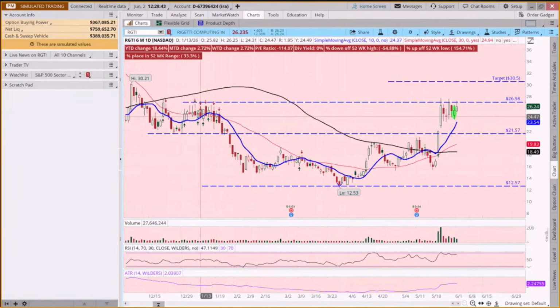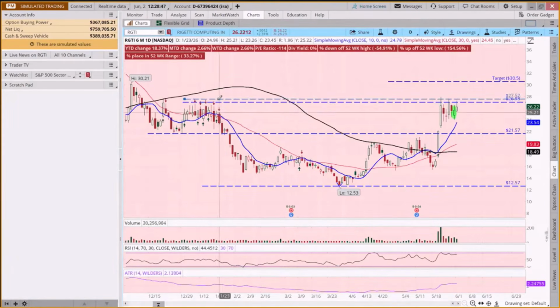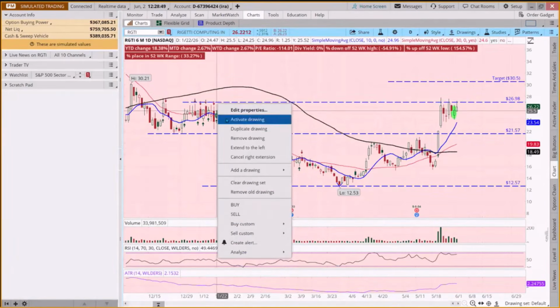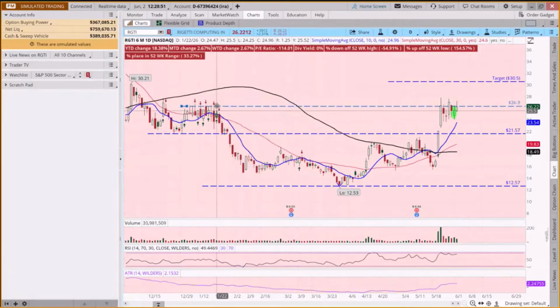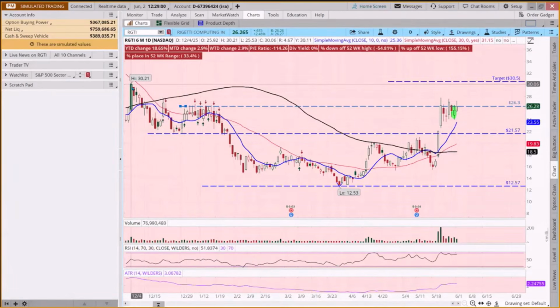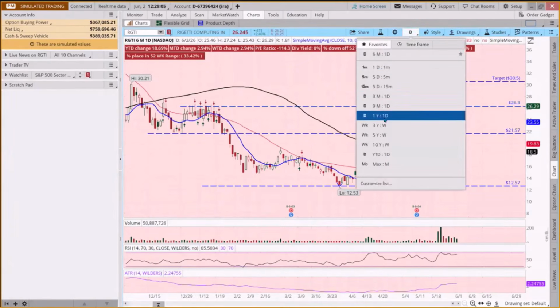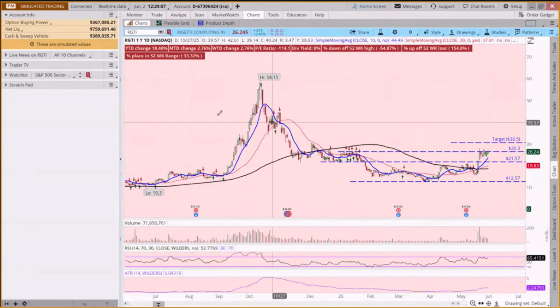It blew above this, because if I'm going with the previous line, I would have put that line more like here. And it looks like it may get above that. And then we had a previous high here at 30.21. You may come out and look at the 1-year chart. So this stock has been as high as 58.15. It may never see that again.